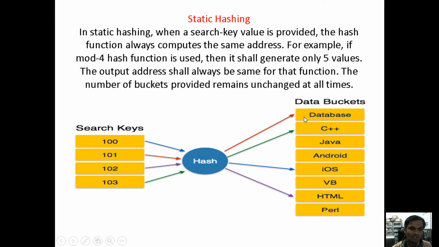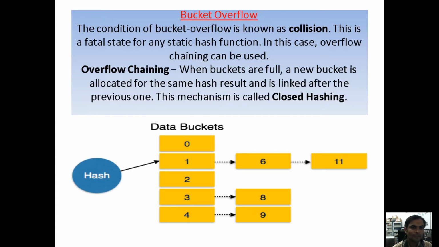Based on that value, if you are getting a remainder of 0, or similar values that you want to store under the bucket, the bucket overflow will be there under the static. Under the static, buckets are not created dynamically. Static means it is fixed. When we are getting a bucket overflow, that is, when you are getting a collision, this is the fatal state of the static function, because overflow chaining can be used. With the help of overflow chaining,